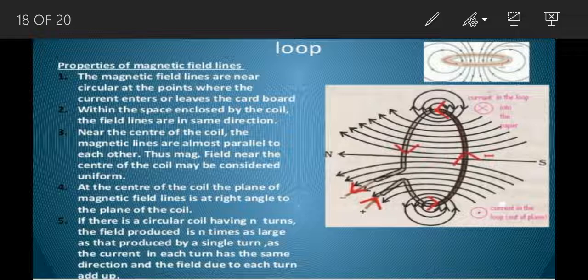In the clock rule, if the current at the face facing us is in clockwise direction, then that particular face of the coil behaves like a south pole. And if the current at the face facing us is in anti-clockwise direction, that face of the coil behaves like a north pole.